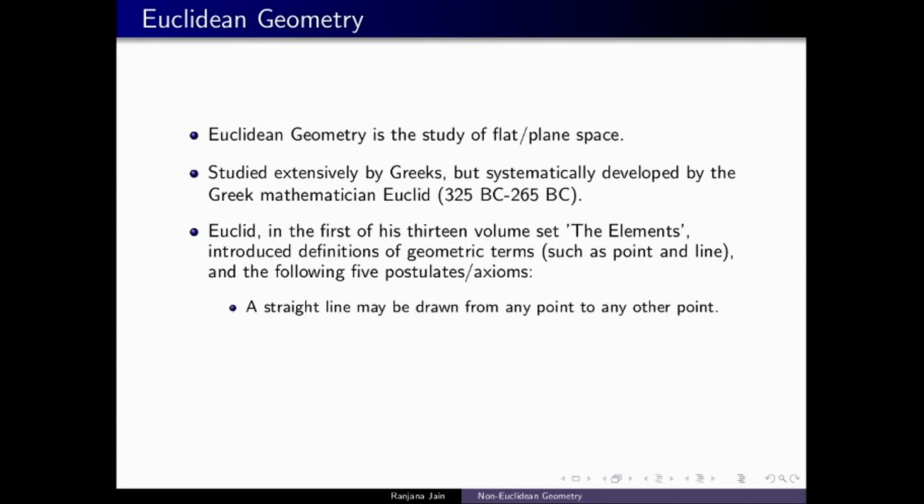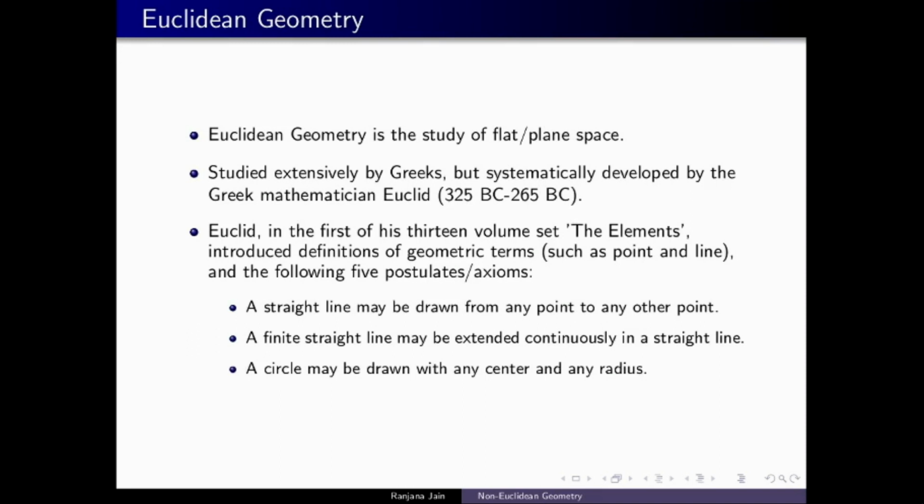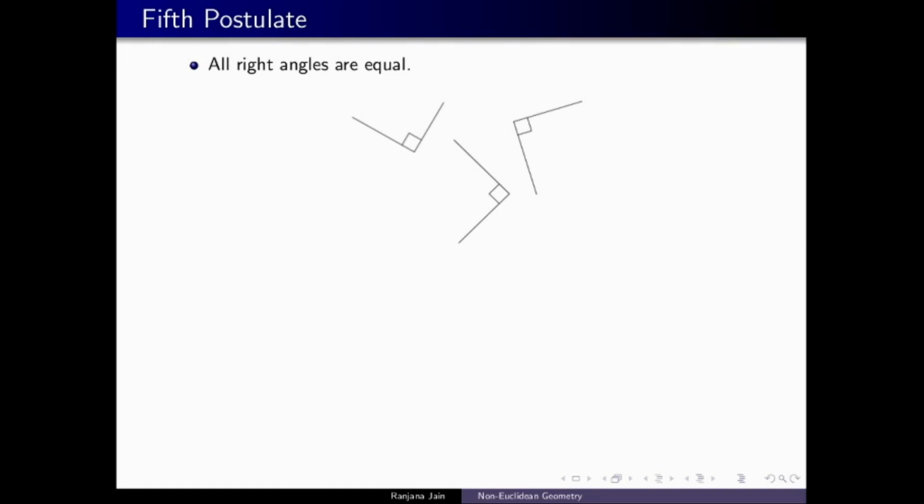The axioms are that a straight line you can always draw from a point to any other point, and any finite straight line can be extended continuously to a straight line. Given a point and a radius, you can always draw a circle. And the fourth postulate says that all right angles are equal no matter how you draw them.